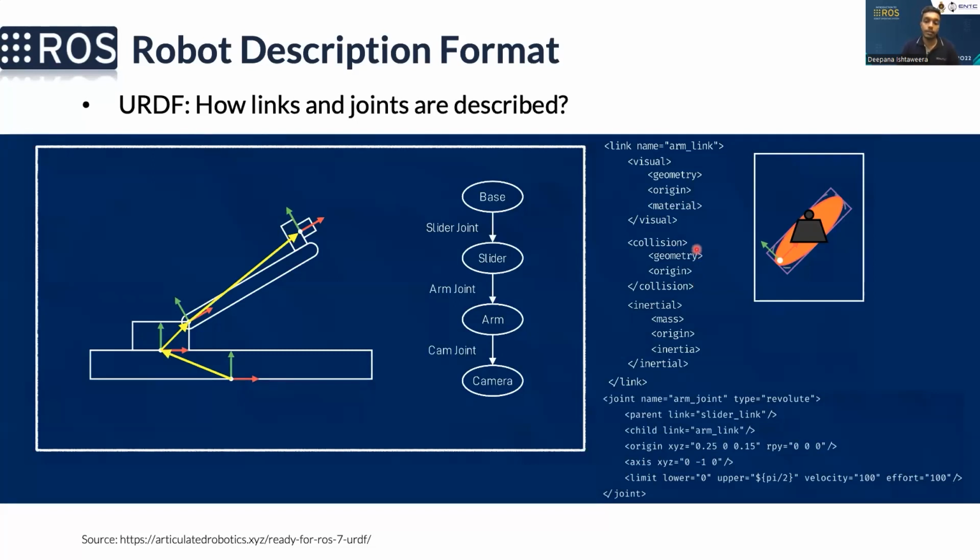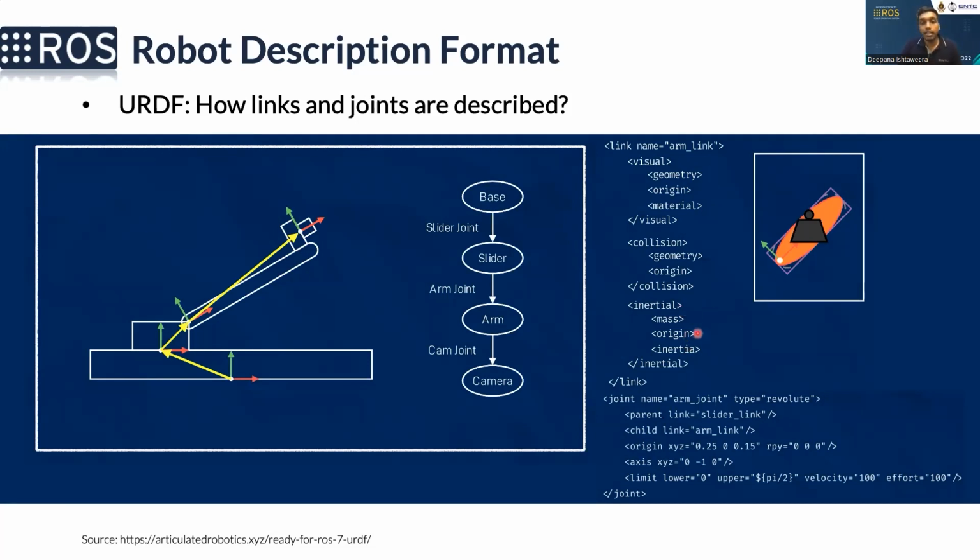And then we define the collision. For an example, think that there's a path planner, and it has to plan the path in a way that it doesn't obstruct something else. In order to calculate those things, we use this collision tag. For most complex systems, the visual details can be complex, but the collision geometry will be defined in an easier way for easy calculation.